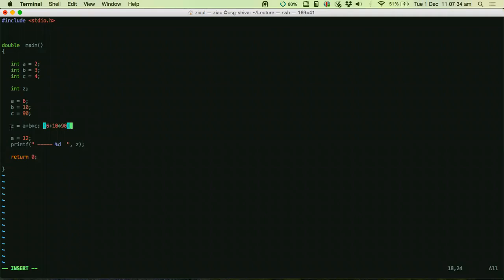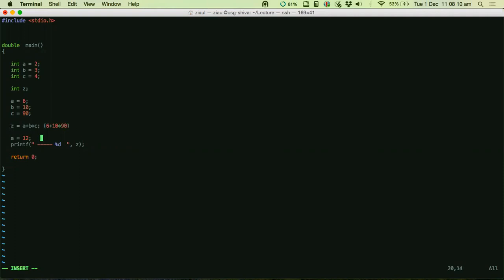Now whatever I do with the contents of a, b, and c does not matter, right? Because I have read those values, calculated the expression using them, and stored the result in a different location called z. So even if I write something else on those variables a, b, and c, it does not interfere with the output that I have stored in z. Is that clear? Yes, sir. Okay, good. So that's why even if I change a, b, c, it does not matter at all.